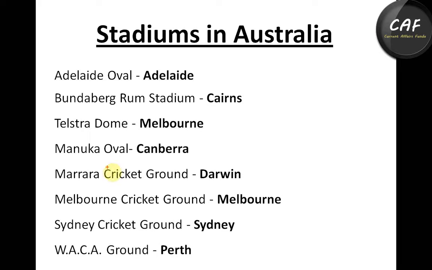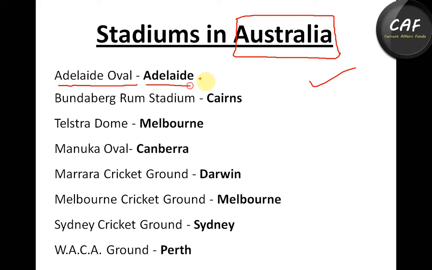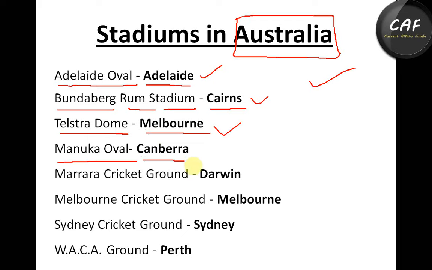First of all, I'll pick a country, that is Australia. Australia has a lot of stadiums, and first I'll discuss Adelaide Oval. Adelaide Oval is a cricket ground stadium situated in Adelaide. Bundaberg Rum Stadium is in Cairns. The third one is Telstra Dome, in Melbourne. Manuka Oval is in Canberra, and Marrara Cricket Ground is in Darwin.